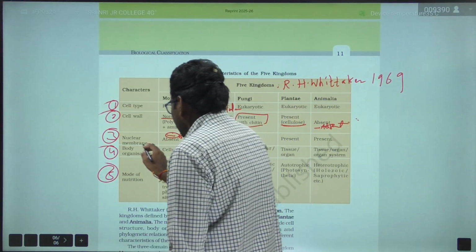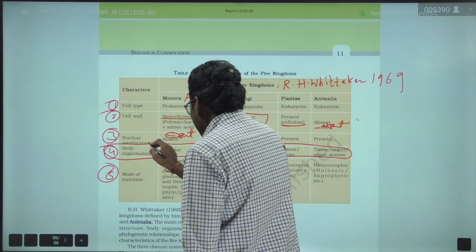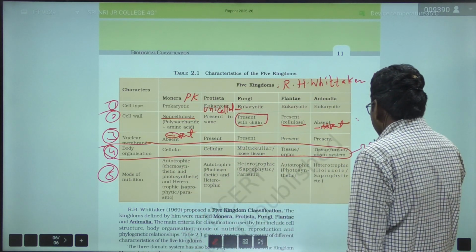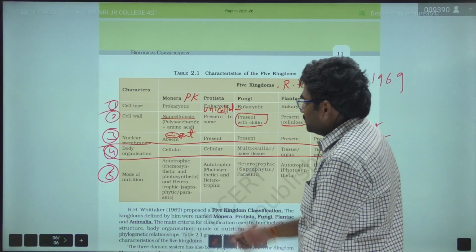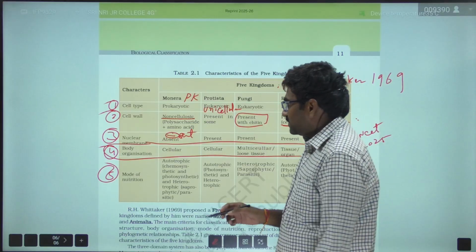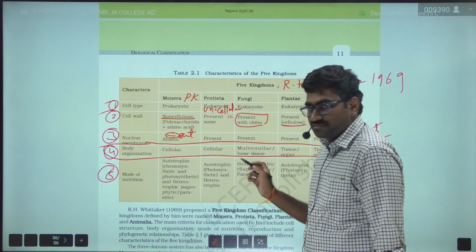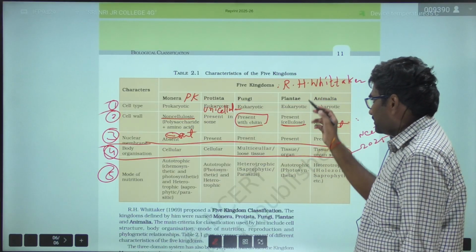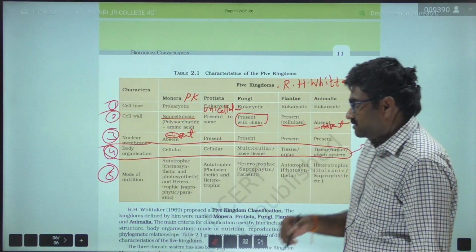Kingdom Monera has cellular level body organization, and kingdom Protista also cellular level, whereas Fungi are multicellular with loose tissue, Plantae tissue or organ, and Animalia tissue, organ or organ system.